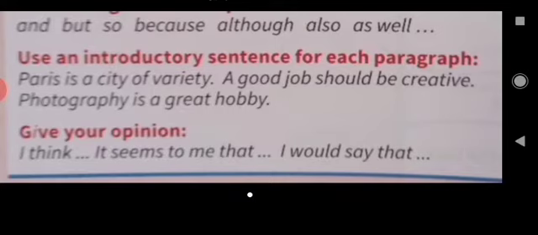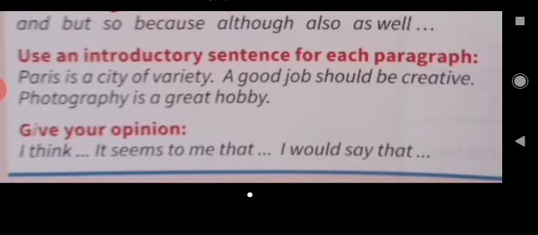A good job should be creative. So here's another example. So what are examples of creativity in a job? And then you start with a good job should be creative, and then after that, we will give examples. So whether it is a graphic design job, maybe, if it is a marketing job, a teaching job, we should be creative in our delivery. Okay, and then photography is a great hobby. So you're making a statement and then you are expanding, you are giving more information after that.